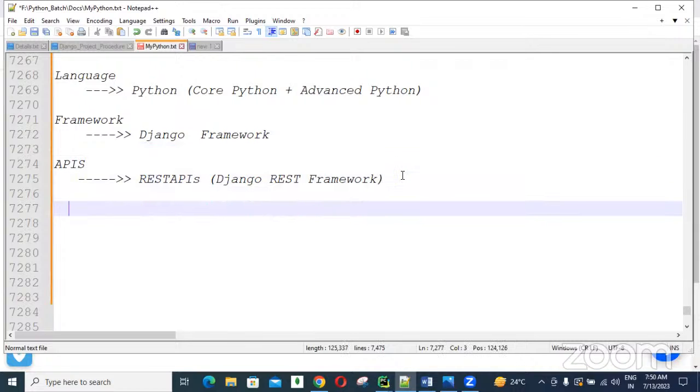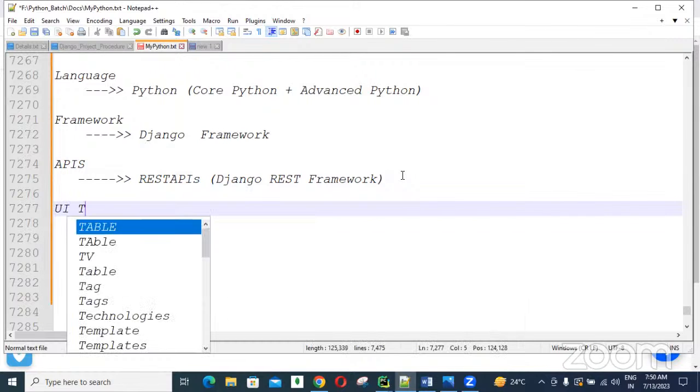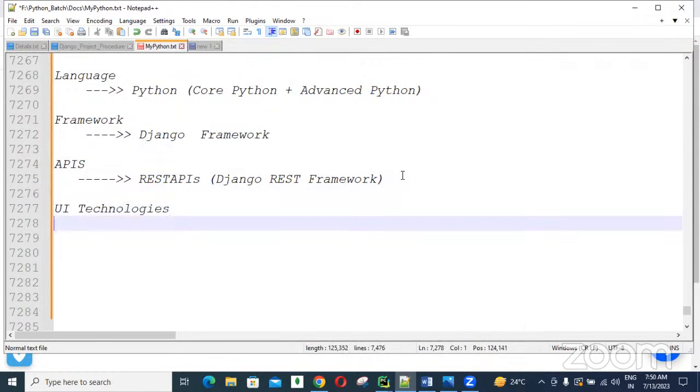Next, guys, UI technologies. We are going to learn about the UI technologies here. When we want to develop our web application, presentation logic is also very, very important. So to develop the presentation logic of our application, we need to learn UI technologies: HTML, CSS, Bootstrap, JavaScript.